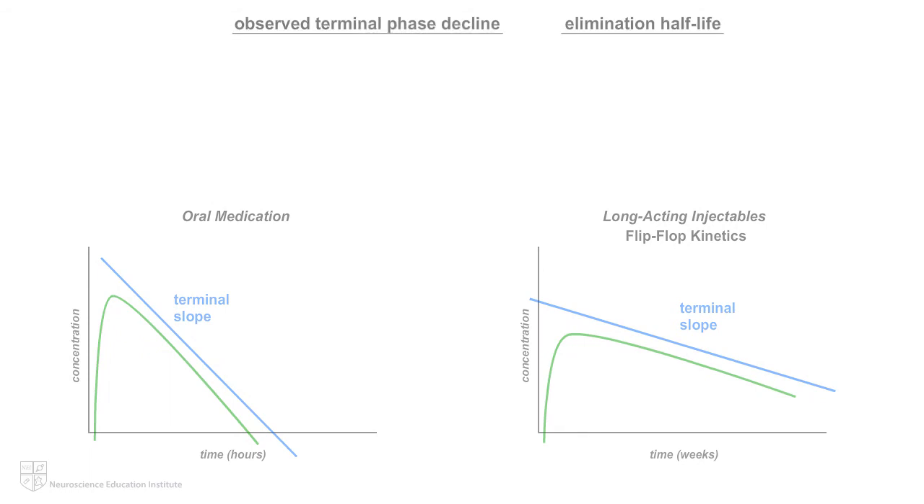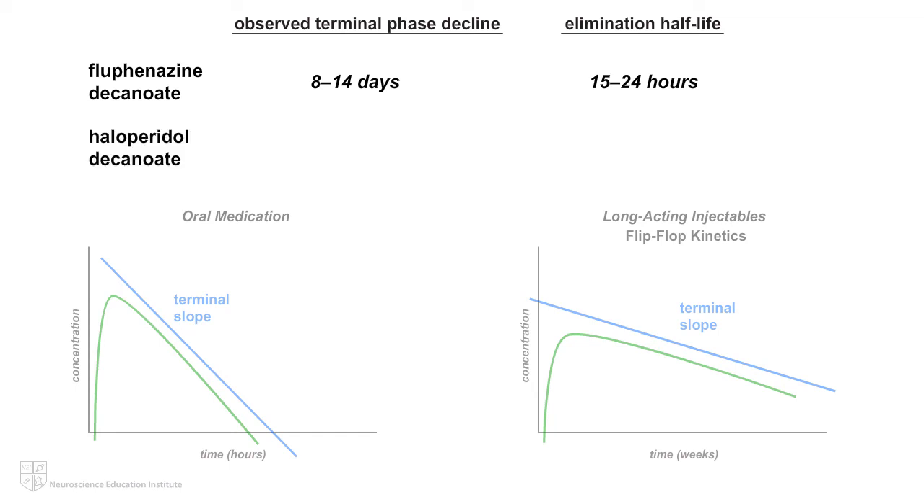For example, the observed terminal phase decline in plasma levels of fluphenazine decanoate corresponds to a half-life of 8 to 14 days, rather than the elimination half-life of 15 to 24 hours. Likewise, for haloperidol decanoate, the observed terminal half-life is 19 to 21 days rather than 15 to 24 hours. Thus, the time to steady state can be weeks or even months.